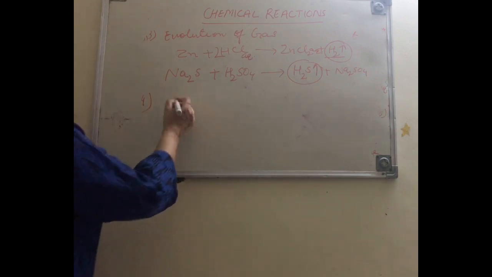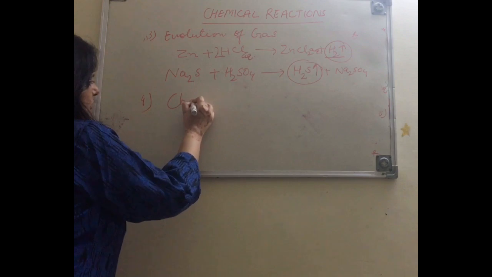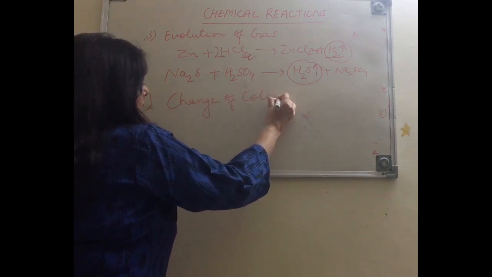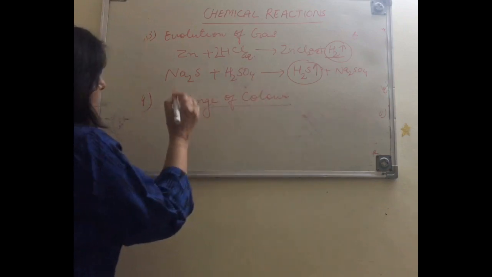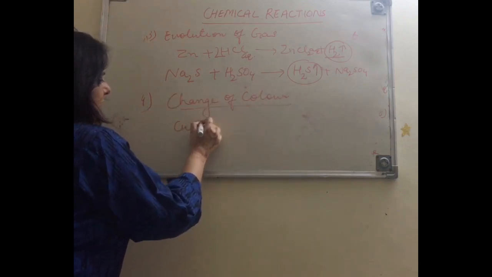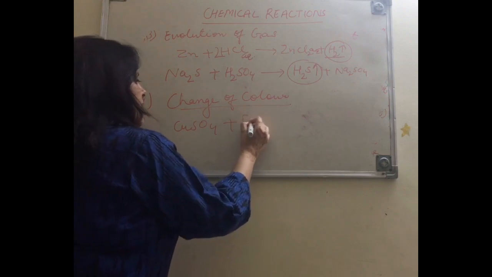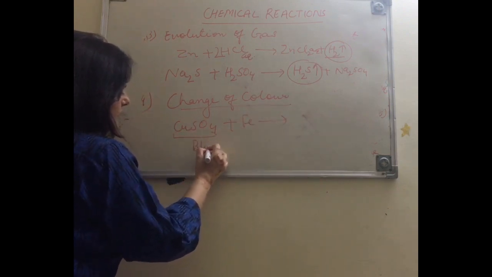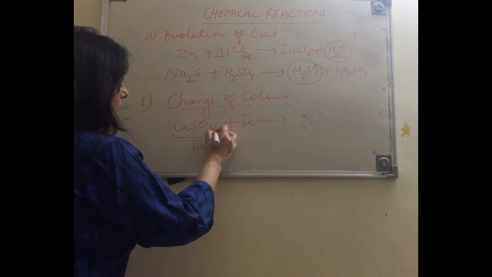One of the examples, change of color: copper sulfate plus iron. Copper sulfate is blue in color.